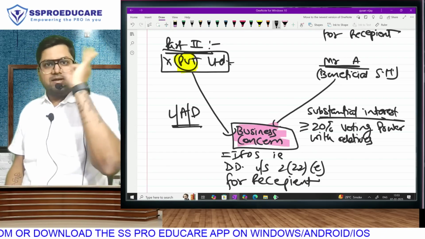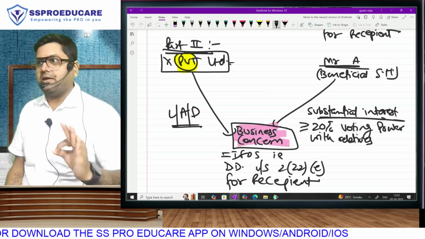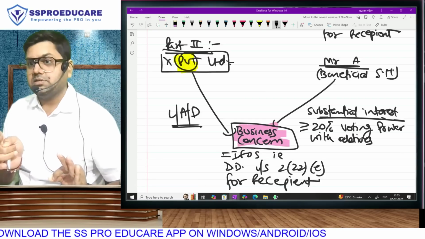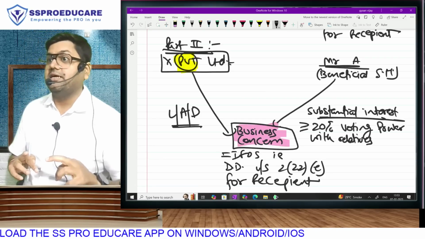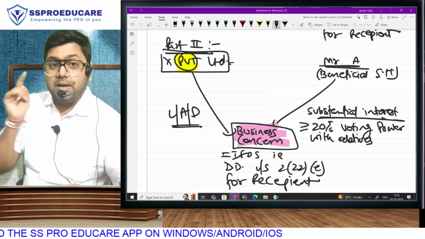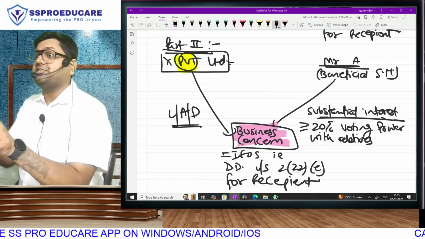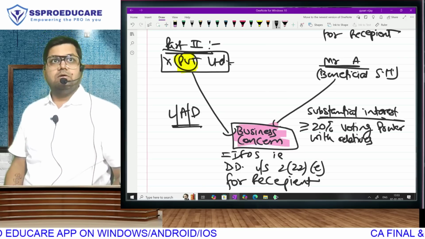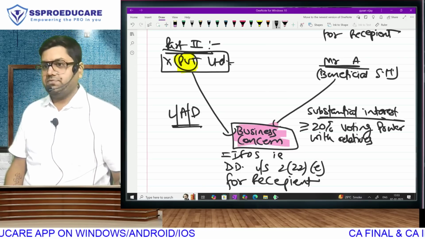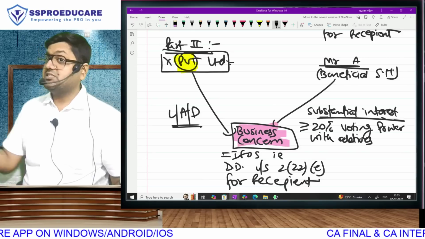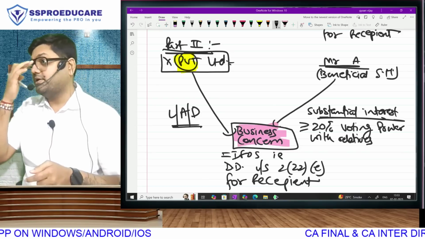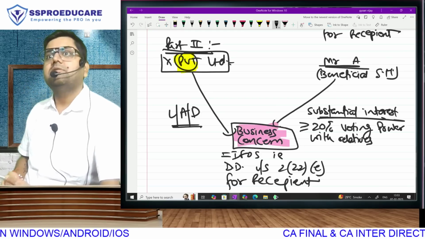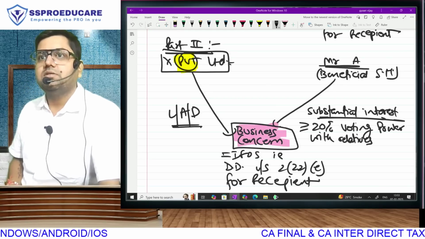That means in a private company, if beneficial means 10%, substantial means 20%. In a private company, if the beneficial shareholder takes a loan, it is taxable for the beneficial shareholder himself. And if a business takes a loan where the beneficial shareholder has substantial ownership, then it will be taxable for the business.